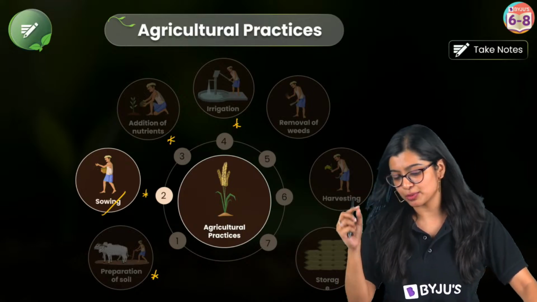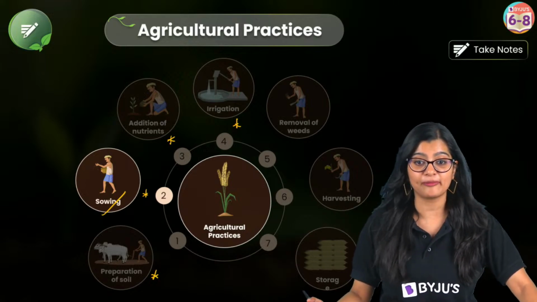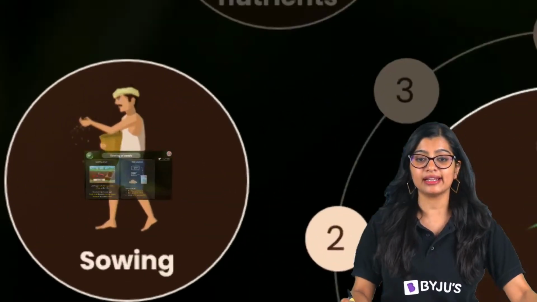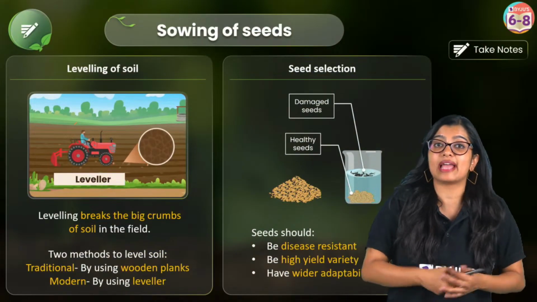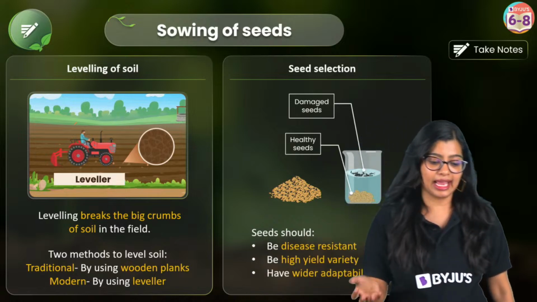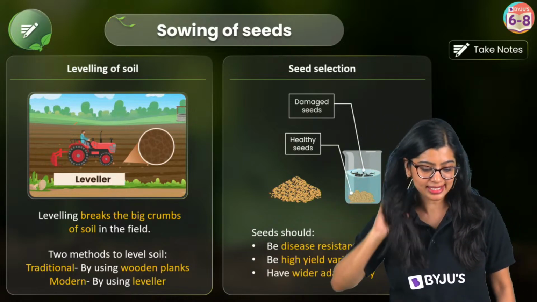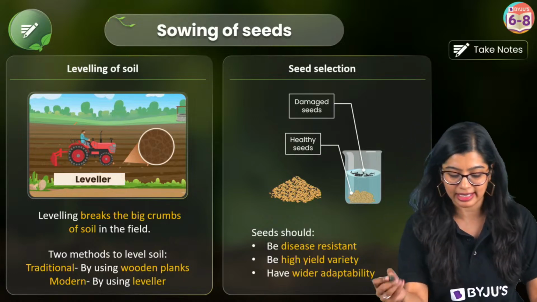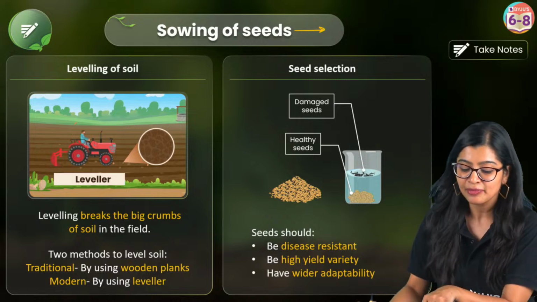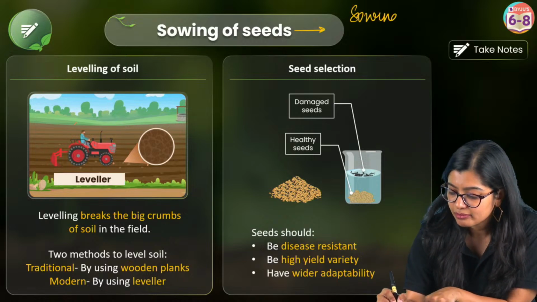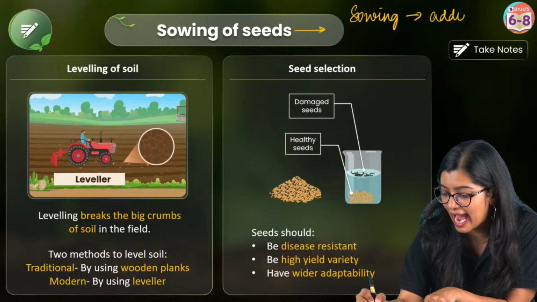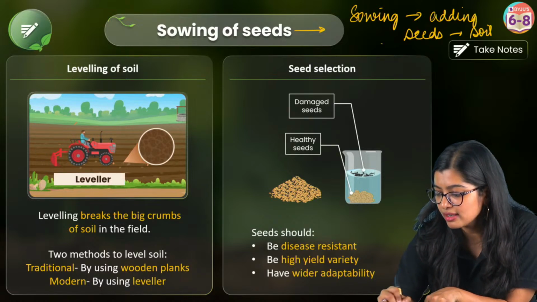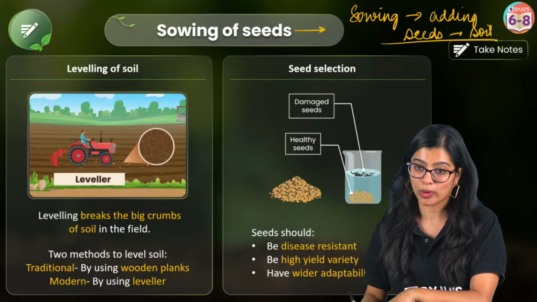So the plant has to come, which means that if I need to put my crop, where will I put it? I have to put it in the soil. And this process of putting my seeds in the soil is what you call sowing. Of course, here there's some information on leveling as well, but quickly going on to talking about seeds, we know that sowing is the process of adding seeds to the soil. So this is what we understand as sowing.